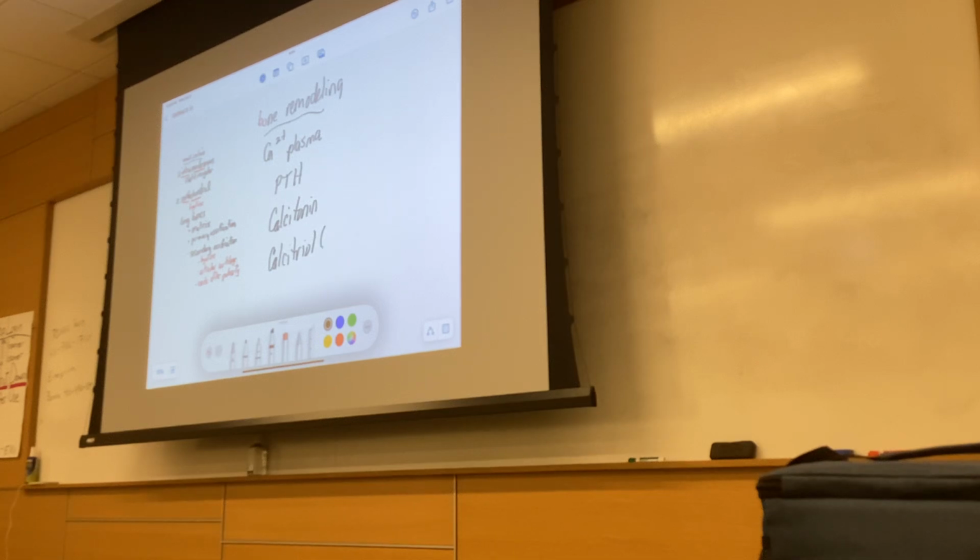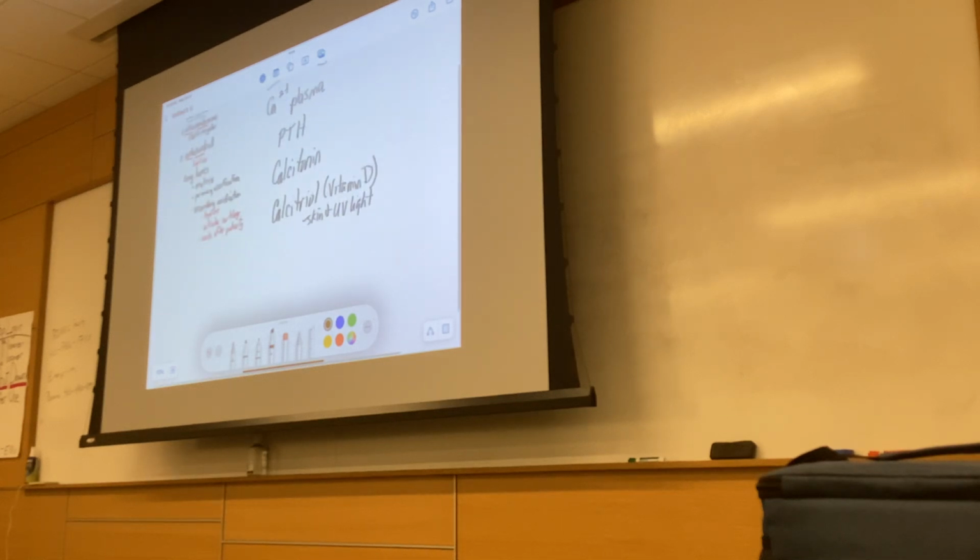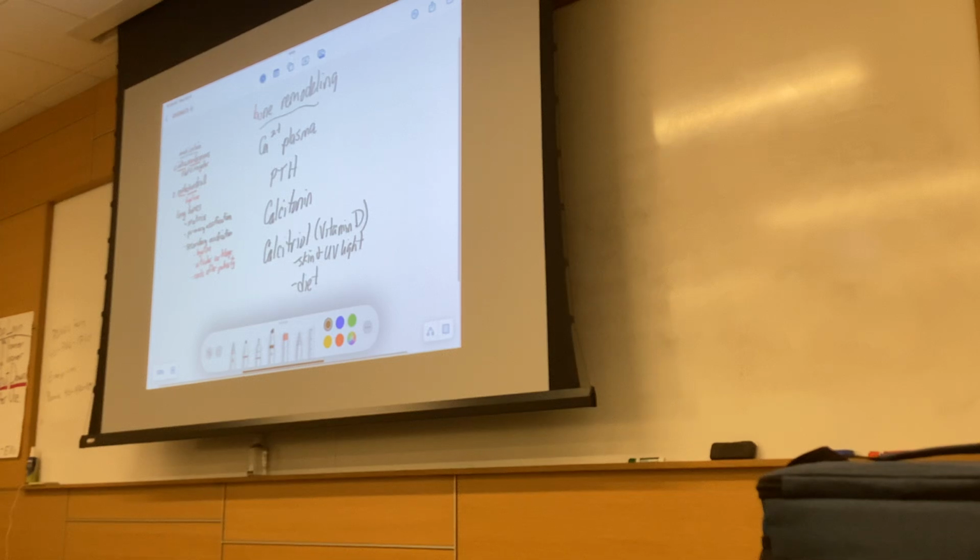It would be from the sun, from our UV, from the skin. So there's two sources. It's made from cholesterol. So the skin and UV light is where calcitriol comes from, and also from your diet. And then we have PTH and calcitonin, and those two are responsible for negative feedback on the calcium levels in the blood plasma, right?